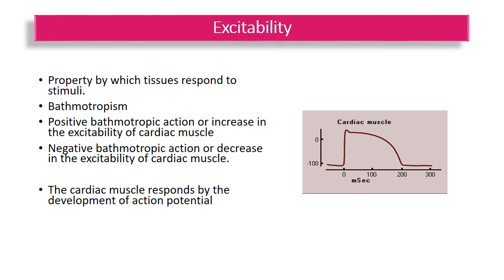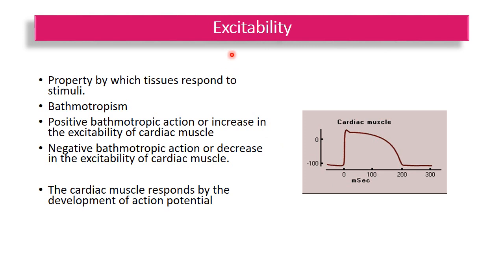Excitability is the property by which tissues respond to stimuli. Cardiac muscle initial response to a stimulus is electrical activity in the form of action potential, followed by mechanical activity in the form of contraction.